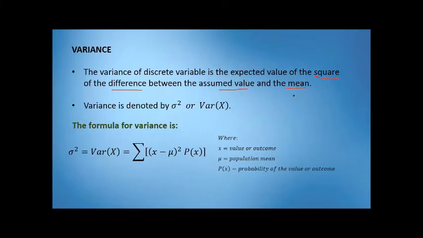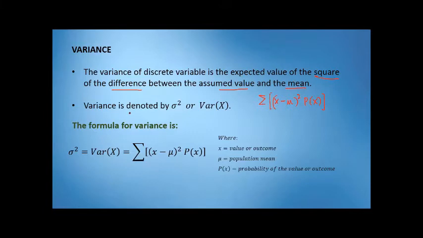So, ibig sabihin, meron tayong assumed value minus the mean, yung square nun, pag kinuha natin yung expected value niyan, dapat nakamultiply siya sa p of x. And then, yung summation niyan, yun yung ibig sabihin ng variance. Okay? So, makikita natin siya sa formula later.